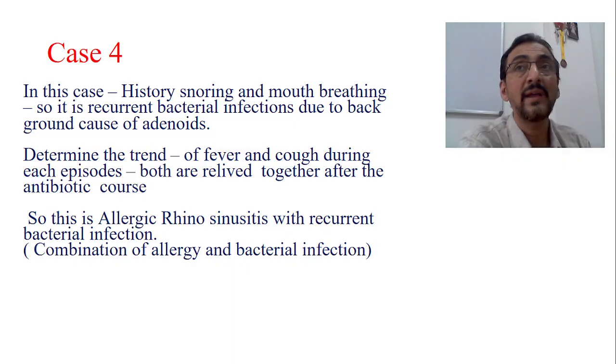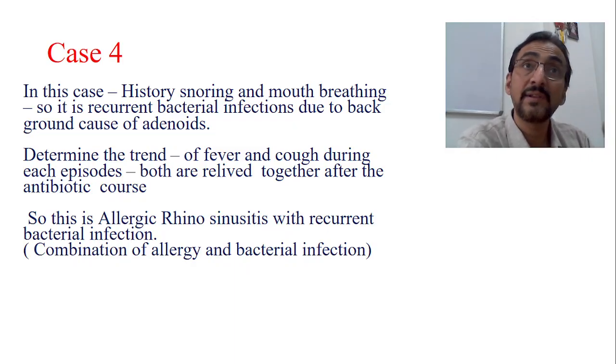So this should be considered as allergic rhinosinusitis. Why am I saying sinusitis? Because sinusitis is there because there is a nasal obstruction. That's also not mentioned; of course, it is unilateral. So there is a bacterial infection because of the background cause, and the bacteria is localized in the sinus area.